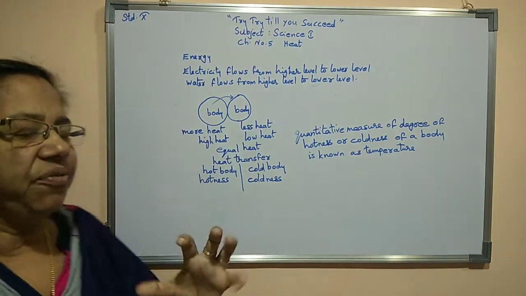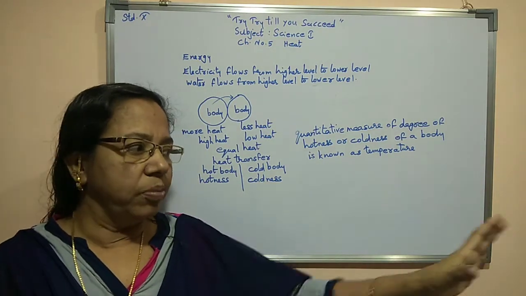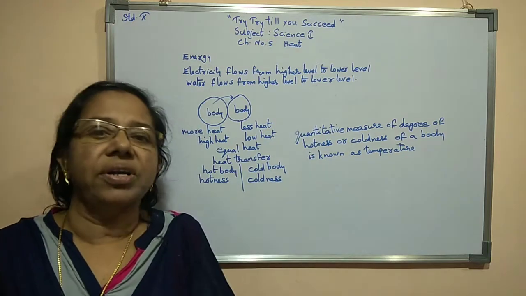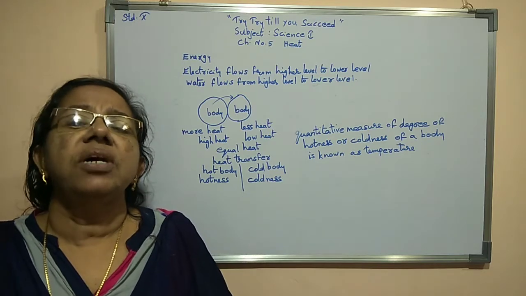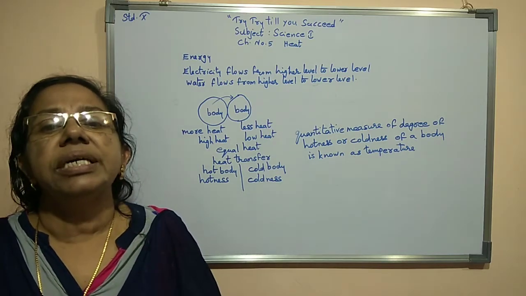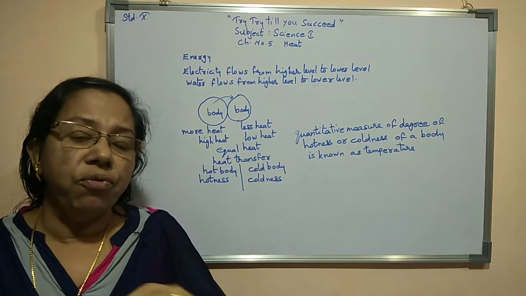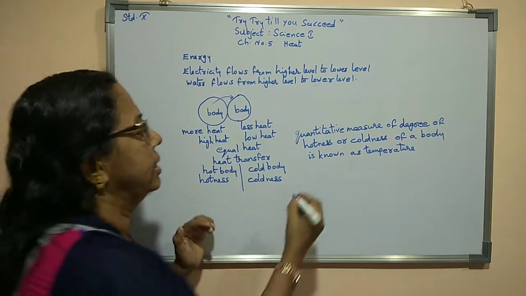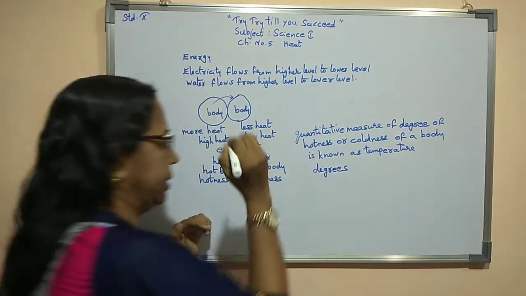Now normally we speak of how much hotness your body has, or this object is very hot, like that. But at the same time, to find how much hotness is there, that degree of hotness or degree of coldness, we are using a measure. That measure is known as temperature. Temperature we always measure in degrees.